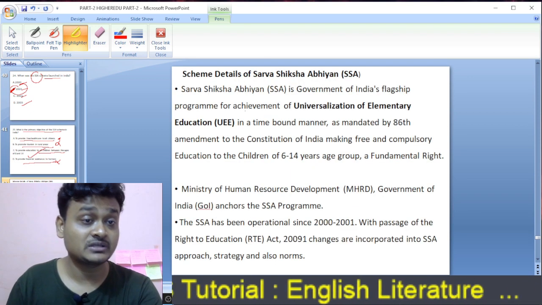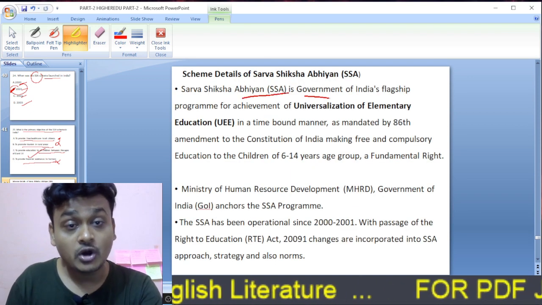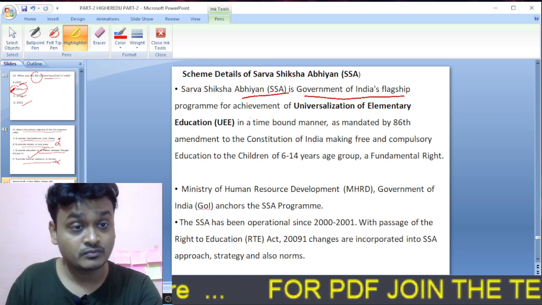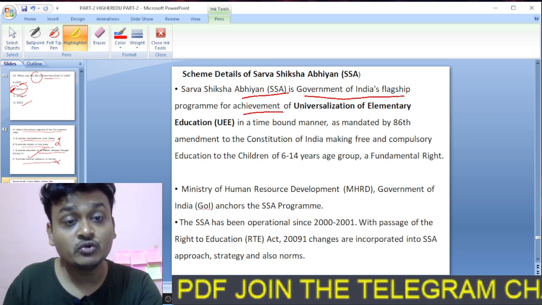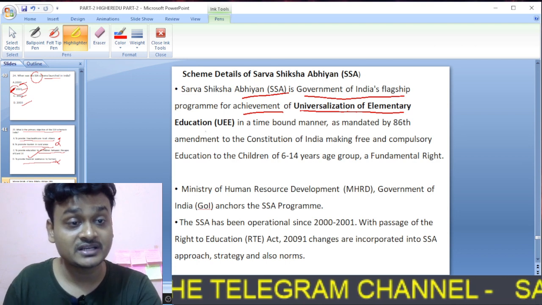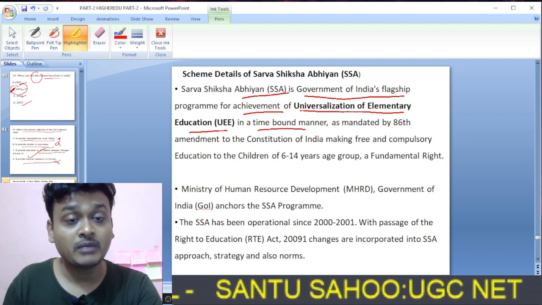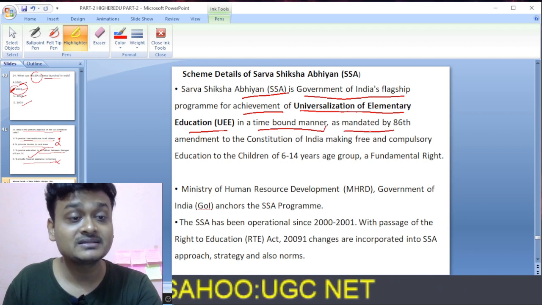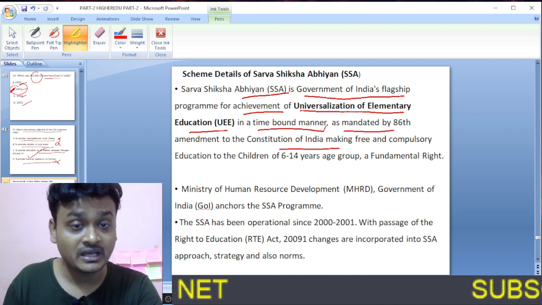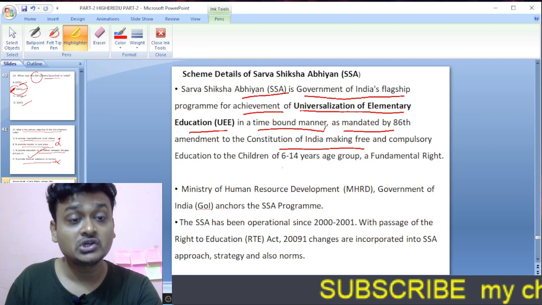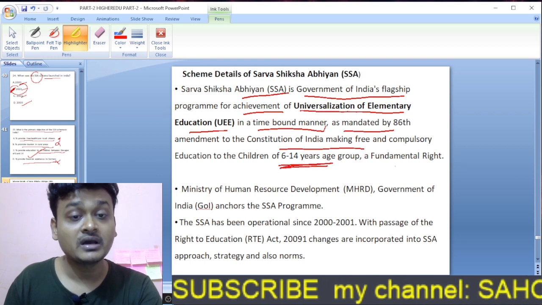And here is the explanation. Sarva Shiksha Abhiyan is the Government of India's flagship program for achievement of universalization of elementary education, that is UEE, in a time-bound manner, as mandated by the 86th Amendment to the Constitution of India, making free and compulsory education to children in the 6 to 14 years age group a fundamental right.